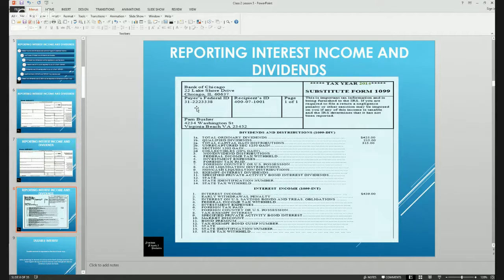Up here you'll see the payer identification number, the recipient's ID, as well as information about who the interest and dividends are being paid by, and who they're being paid to. The 1099-INT portion is just showing interest income in box 1. This particular substitute form has these laid out pretty clearly. In some cases, you might only see the lines that have a dollar amount. Typically it would say box 1A and the dollar amount if it's abbreviated at that level.